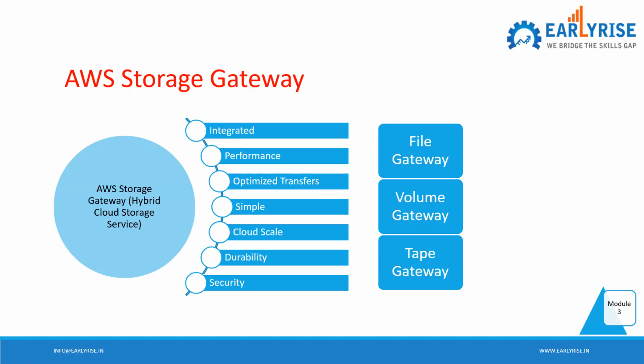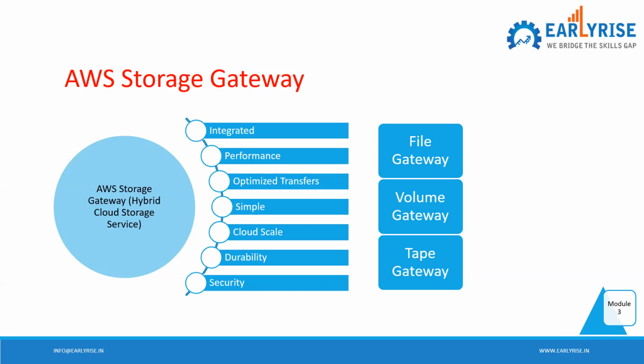So you will have one gateway in between your application and AWS, and you will get the benefit of performance, durability, security and all those things. So whenever your data center is running out of space, or some requirement is there with respect to copying of backup data and you are not having space, you can go for this.